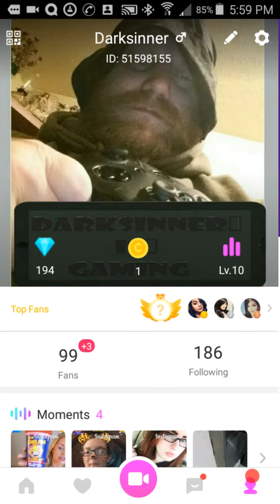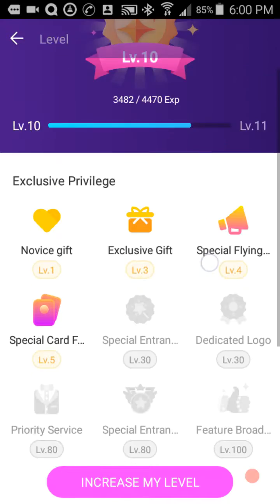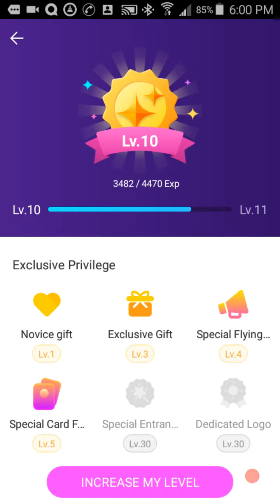If you click on that, it'll take you into how many experience points you have while watching broadcasts, and what your exclusive privileges are. And the more levels you get, the more features and access to privileges that you have. So there's a reward for broadcasting there. To increase your level, you've got to watch broadcasts.